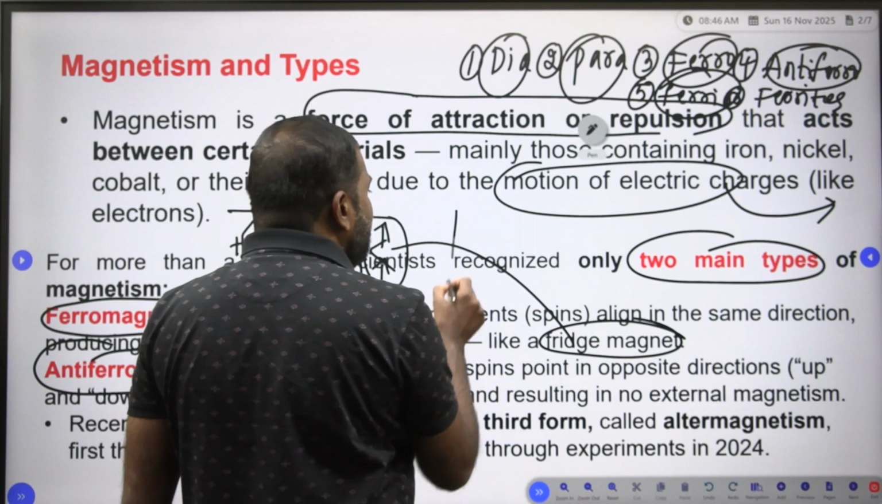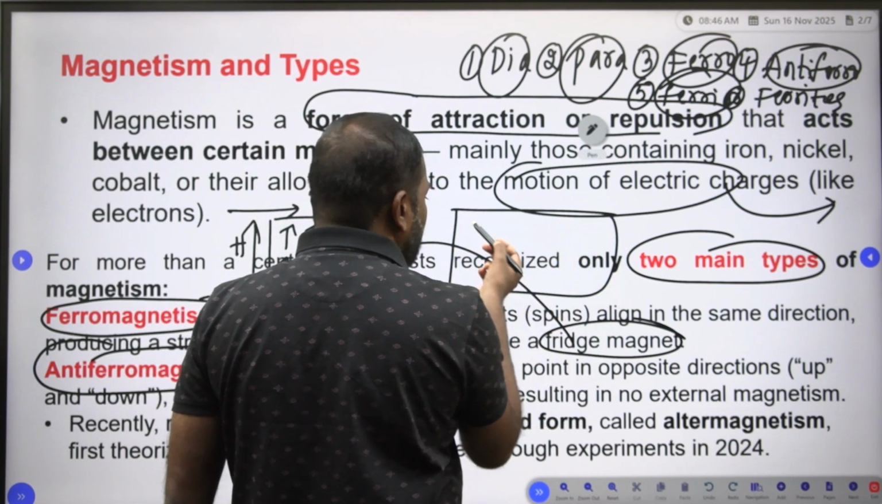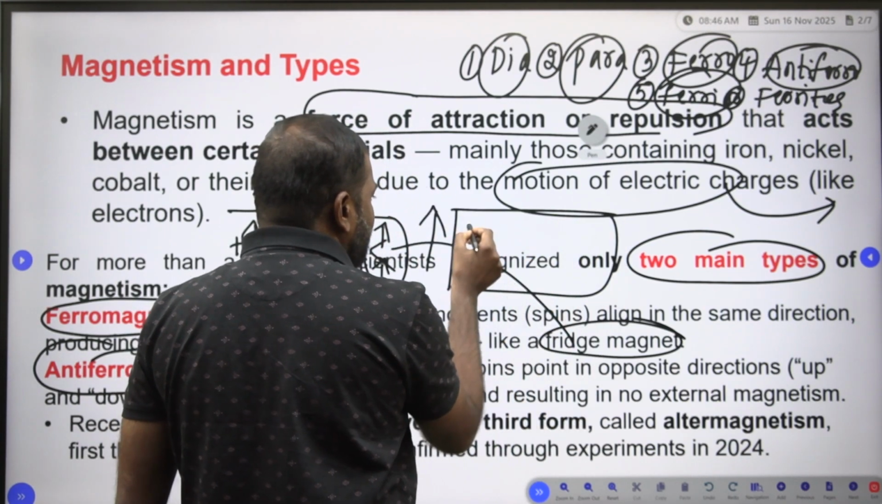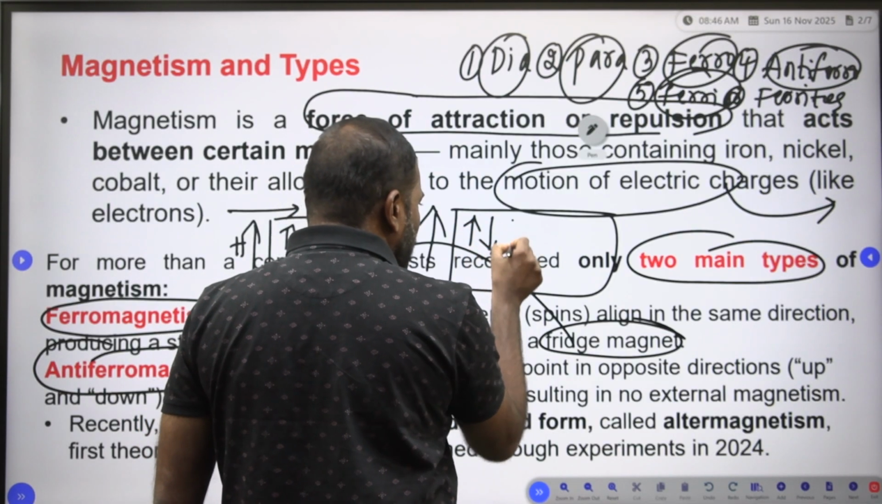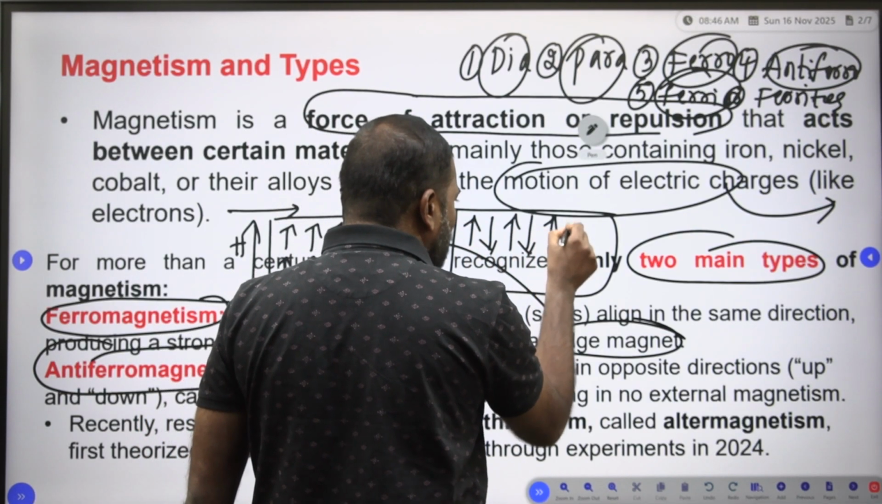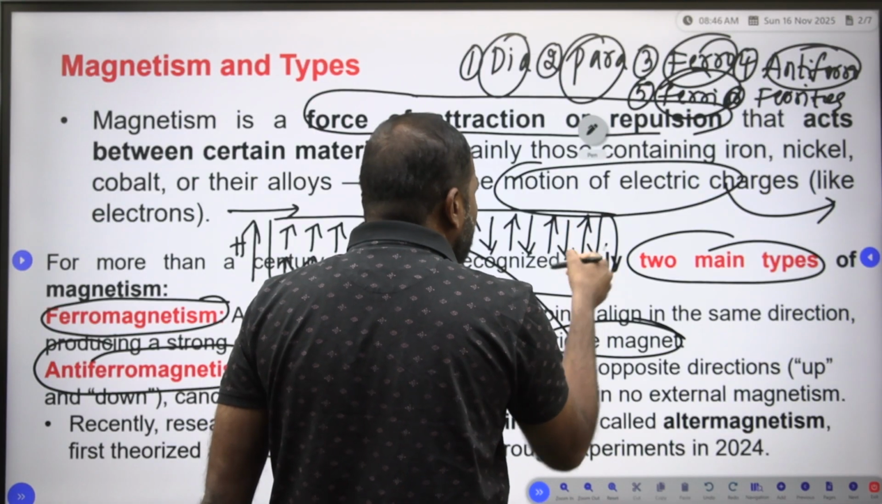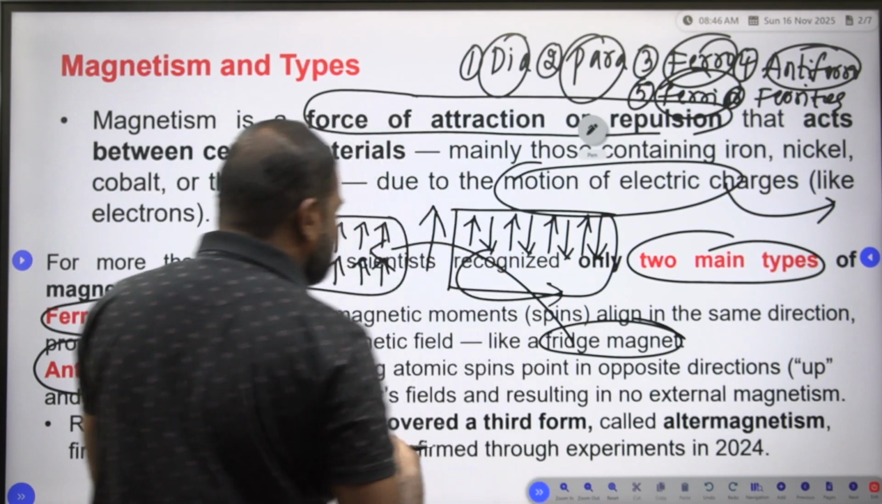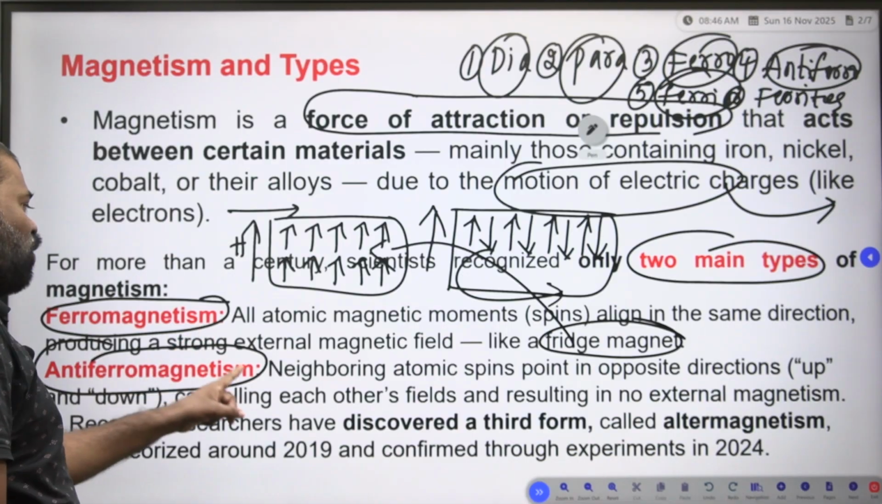What is an antiferromagnetic material? When you apply the magnetic field, one dipole is up, another one is down, one is up, another one is down, one is up, another one is down. Such type of magnetization we call antiferromagnetism.